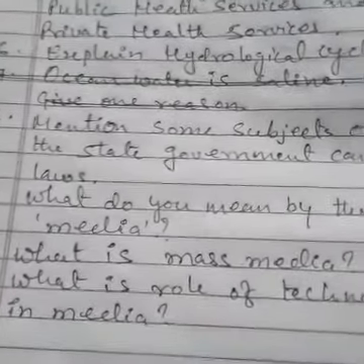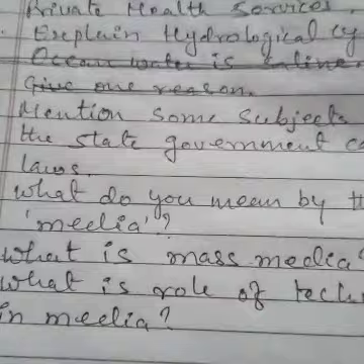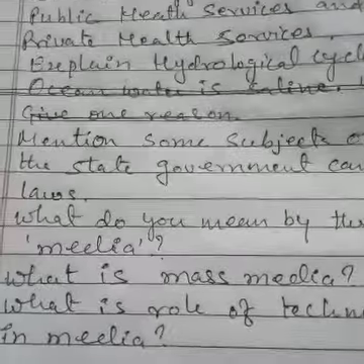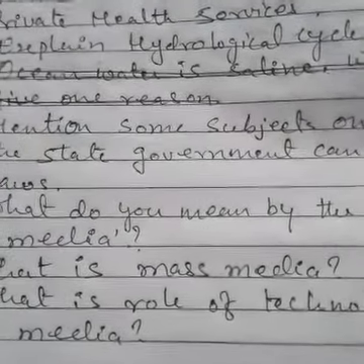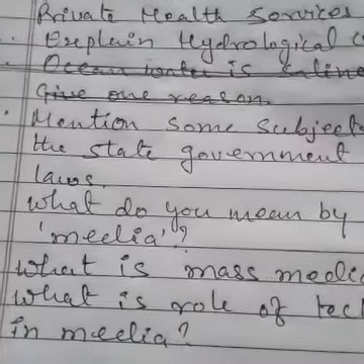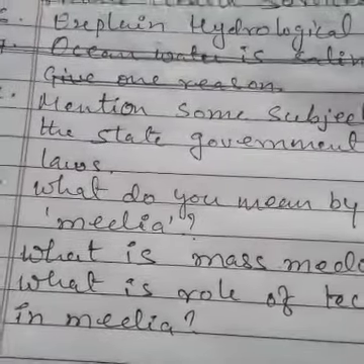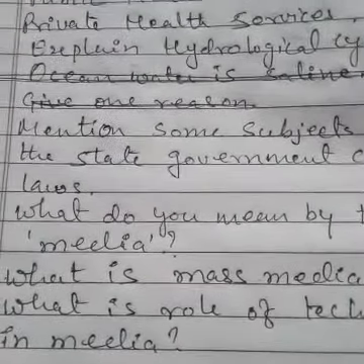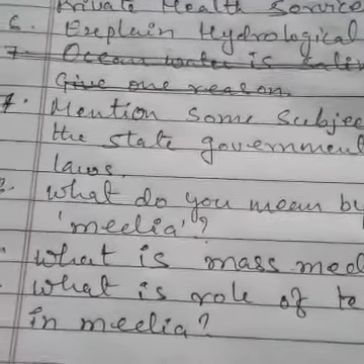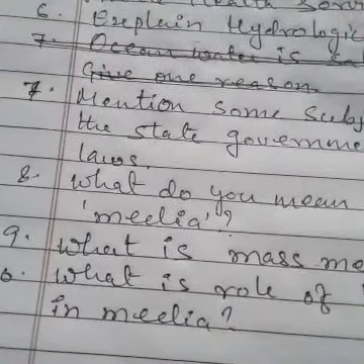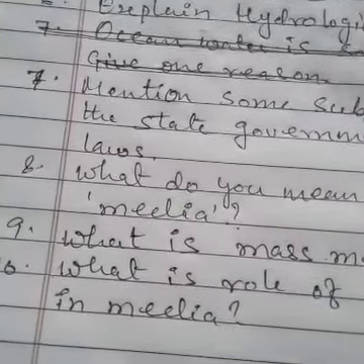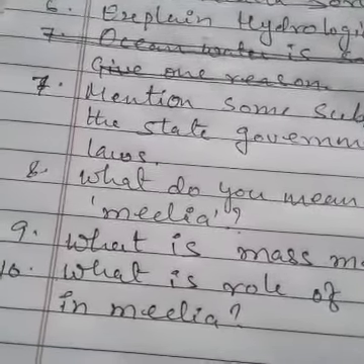Now, what is the role of technology in media? You all know that today we have lots of news channels, and they are using the latest technology to improve their channel. So the radio, newspaper, magazine, all these reach millions of people in a very short period of time, and that is possible because of technology. The technology that mass media uses keeps evolving. Advanced technology helps media to reach more and more people.